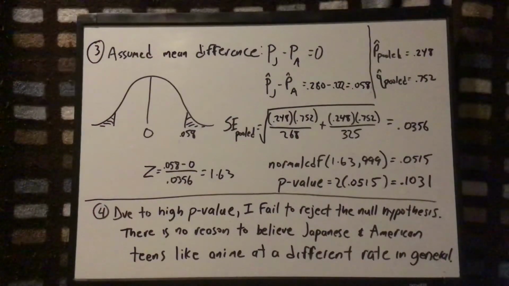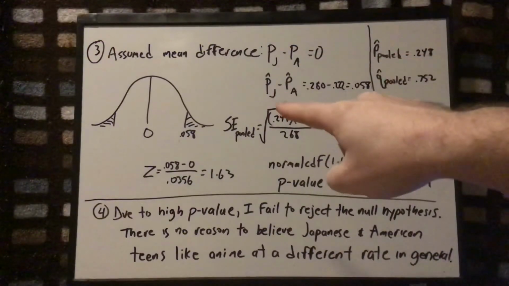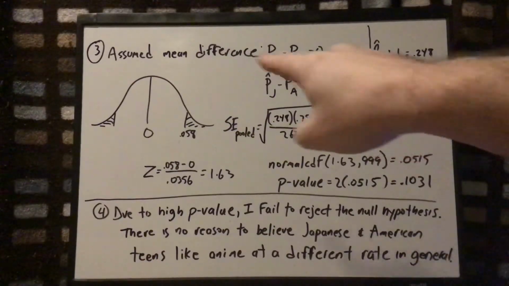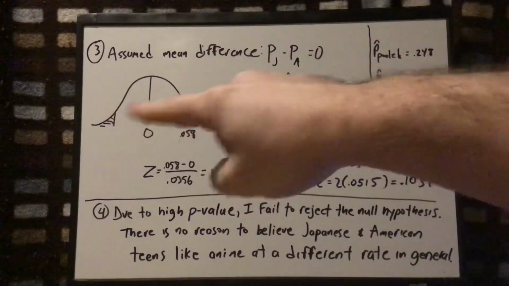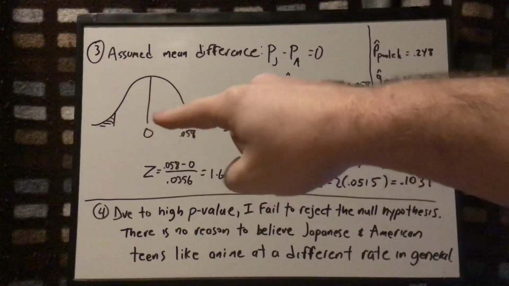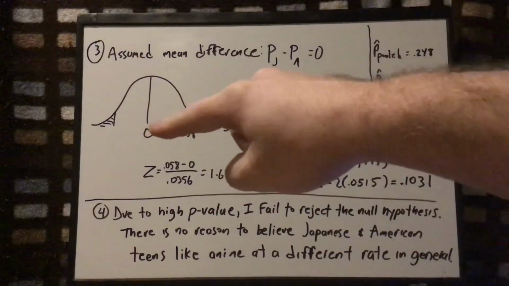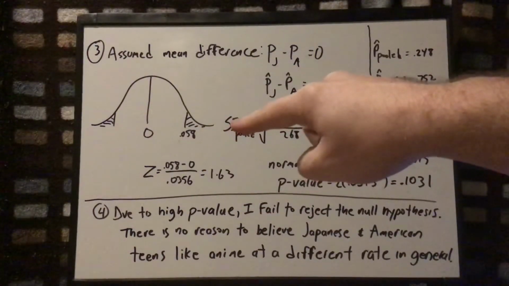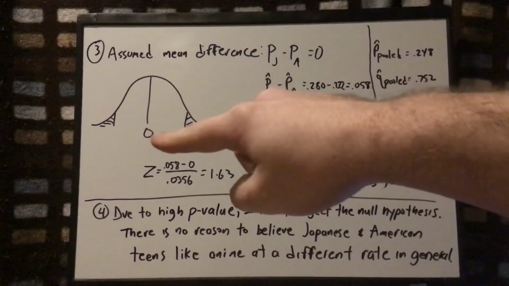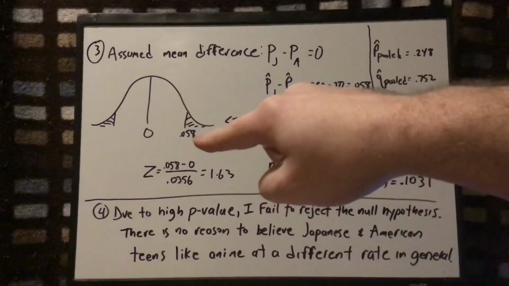Like before, my assumed mean difference is 0, and my actual sample difference is 5.8%. So I'm putting them on the normal curve. I'm assuming that my population has no difference. So if that's the case, most of the time I would get a sample difference near 0, and the farther I go out, the less likely I would see that kind of difference. So my goal is to figure out how likely is it, under the assumption that there's truly no difference in the population, what's the chance natural variation gives me a 5.8% difference.